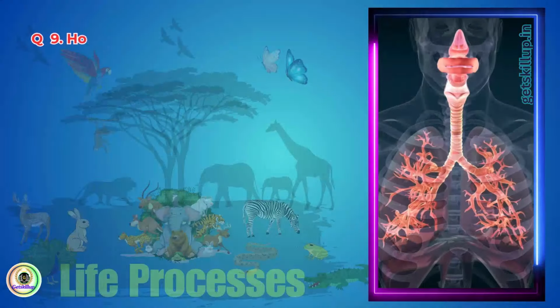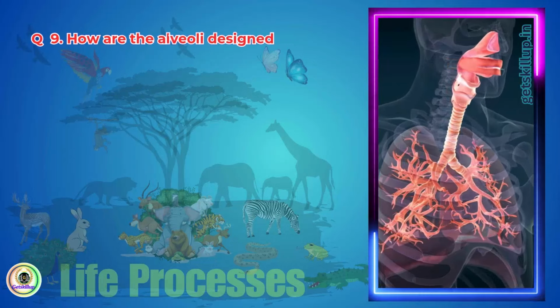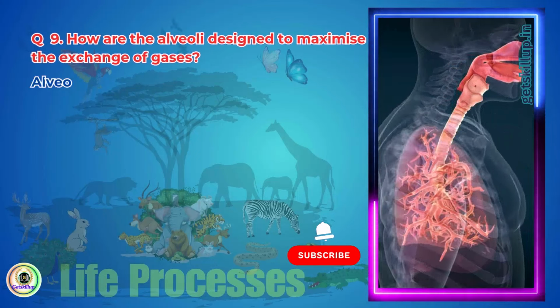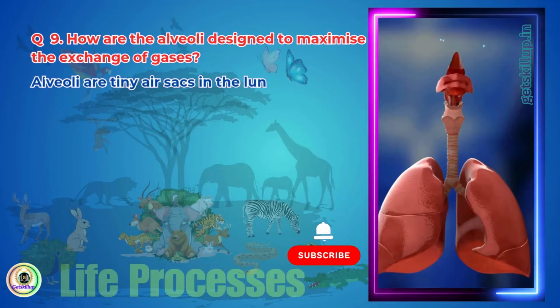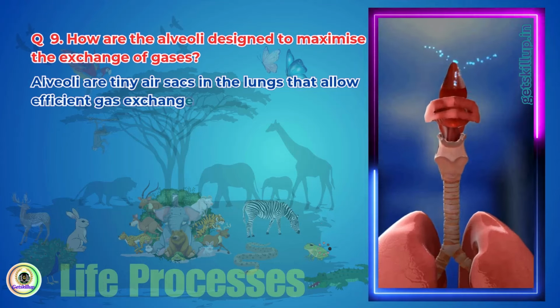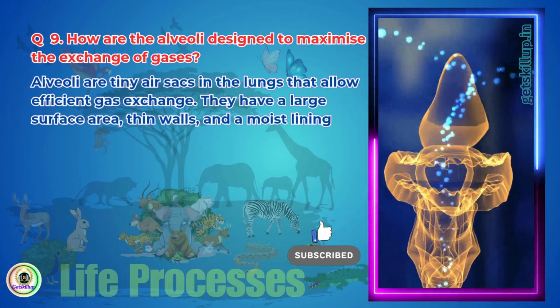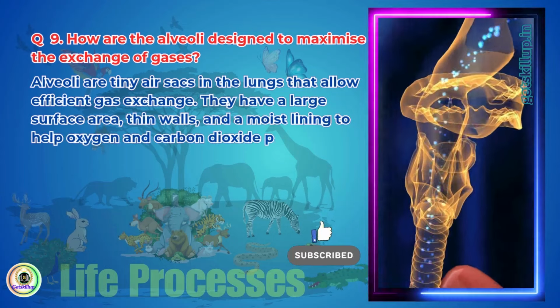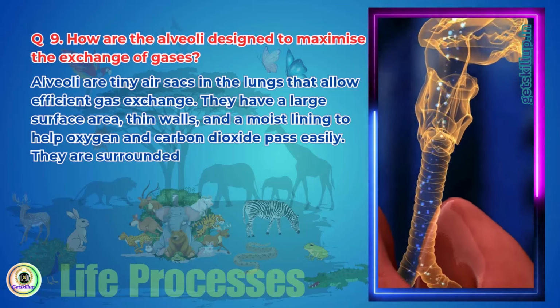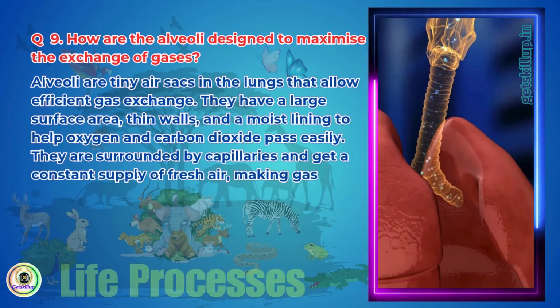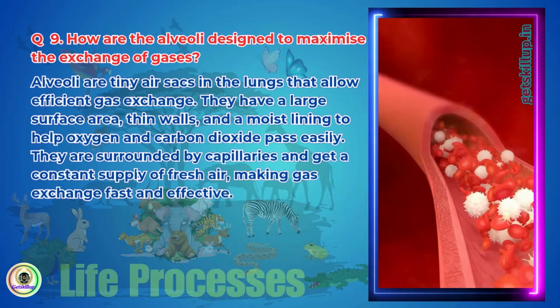Question 9. How are the alveoli designed to maximize the exchange of gases? Alveoli are tiny air sacs in the lungs that allow efficient gas exchange. They have a large surface area, thin walls, and a moist lining to help oxygen and carbon dioxide pass easily. They are surrounded by capillaries and get a constant supply of fresh air, making gas exchange fast and effective.